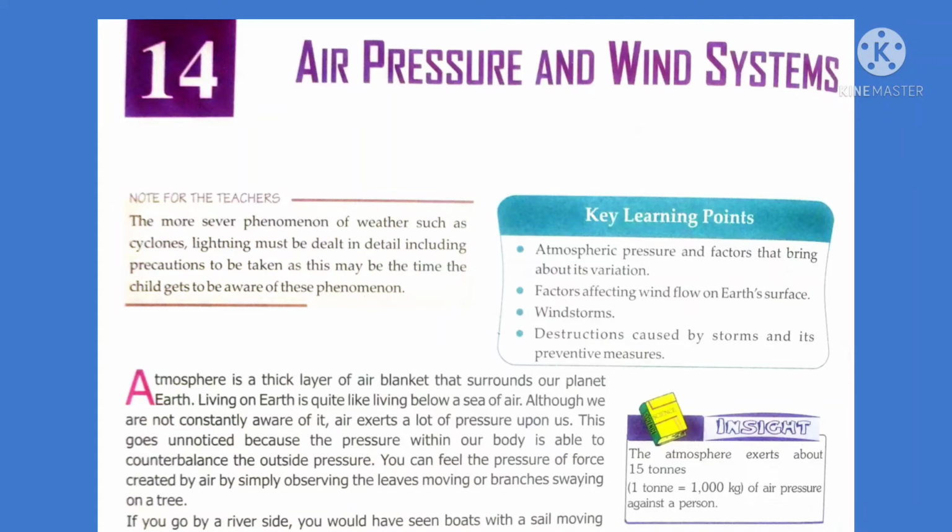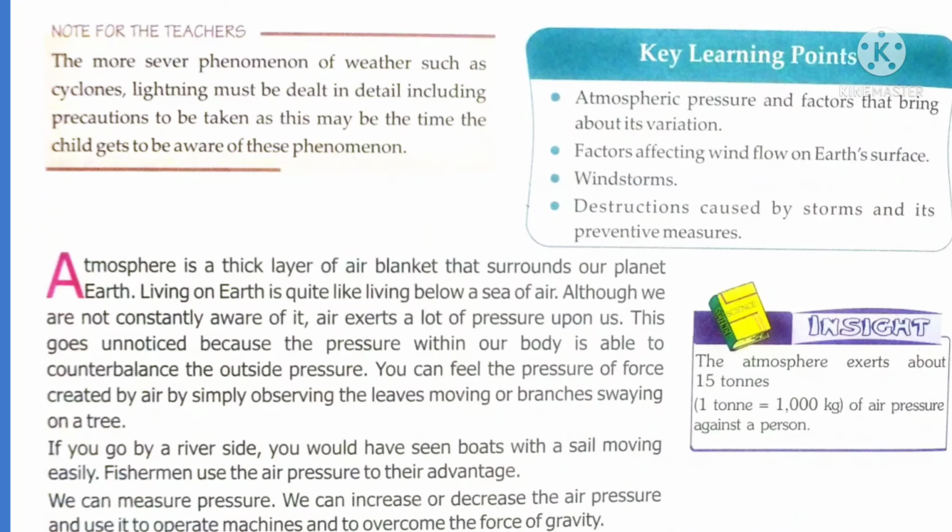We know that a windmill rotates. The fan in the windmill rotates. And the boat sails. Why? Because of this air pressure. If there is no air pressure, a boat cannot sail in the water and electricity cannot be produced from a windmill. Not only that, there would be many other defects if there were an absence of air pressure.